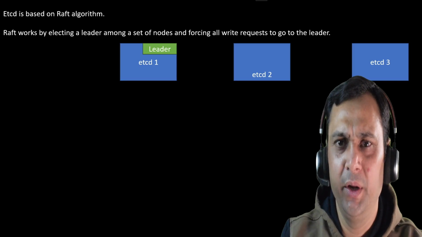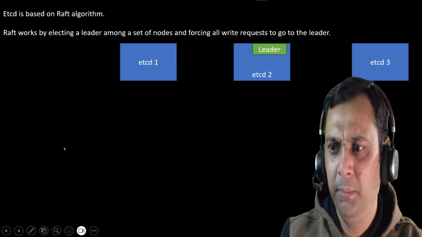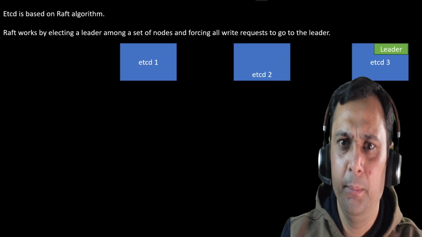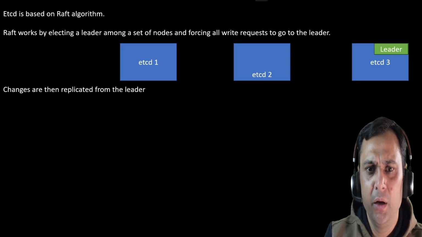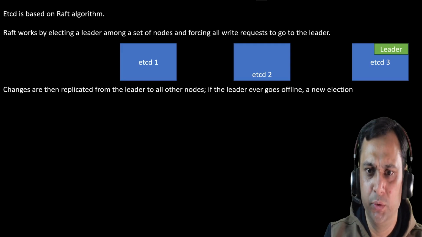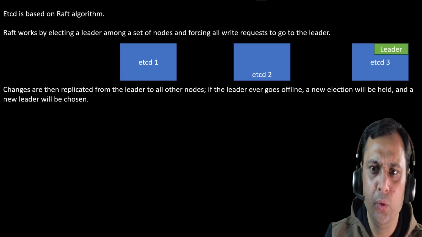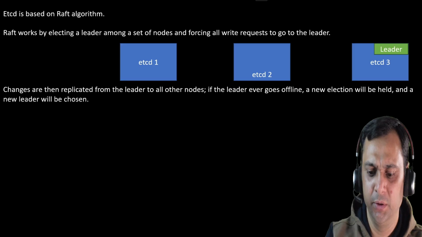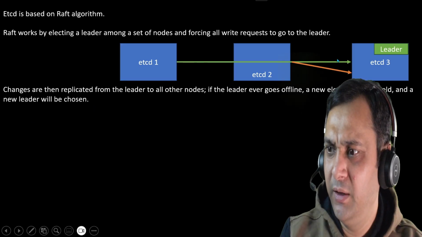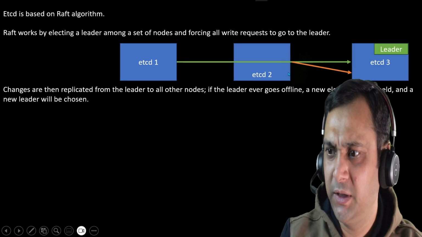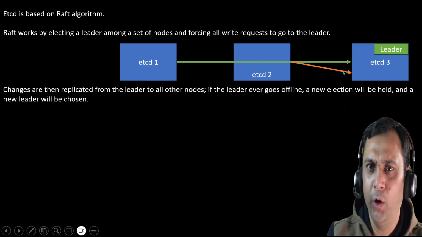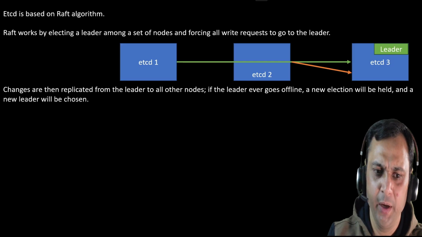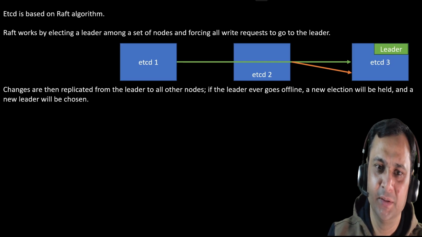pods running on different master nodes. Okay, maybe it is this one or this one. There should be only one leader. Changes are then replicated from the leader to other nodes. If the leader goes down or offline, a new election will be held and a new leader will be chosen. It means that this etcd will read from this leader, and this etcd reads from this leader only. And all the write requests will be done by etcd 3 only. Okay, in my case, not in every case.